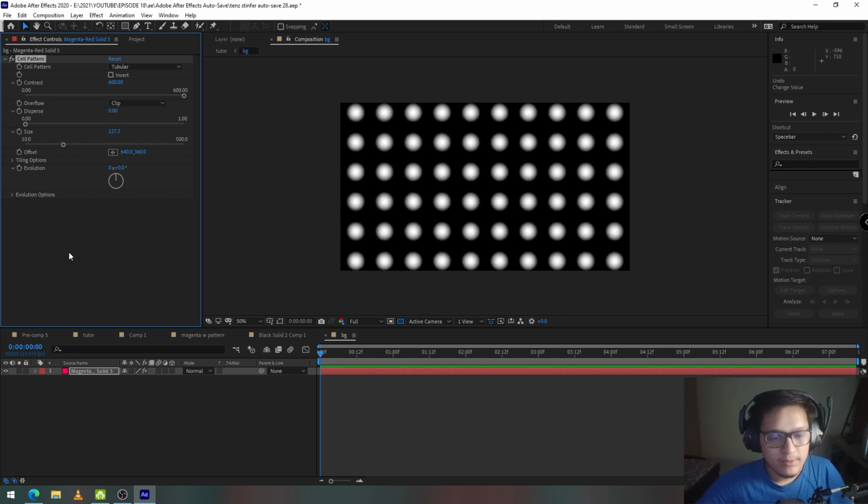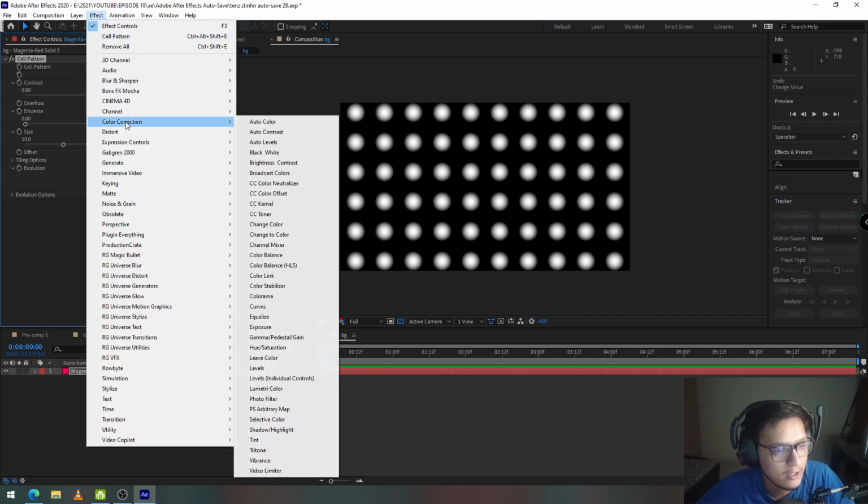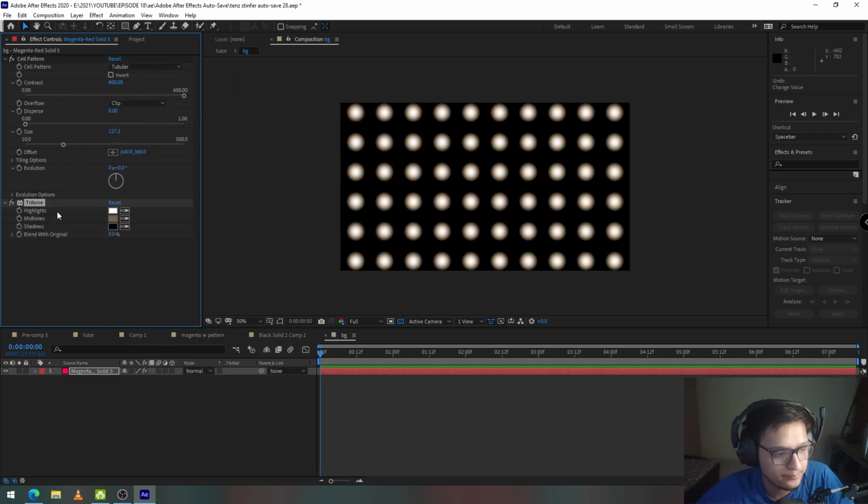But now the problem is that these are white spots on black solid and we needed red spots on black solid. So to change the color, I'm going to go into effects, click on color correction and select tritone. Now what tritone effect does is it changes the color of your composition to anything on the basis of your luma values.